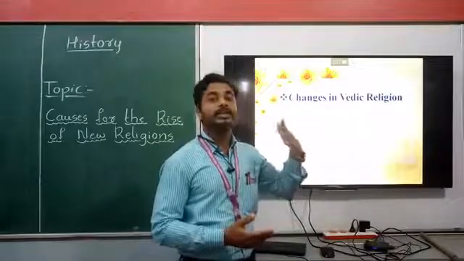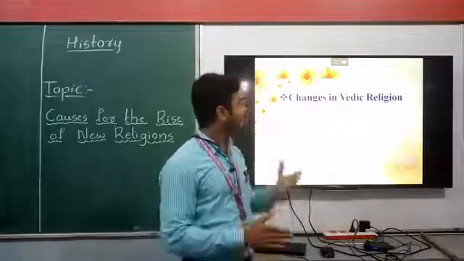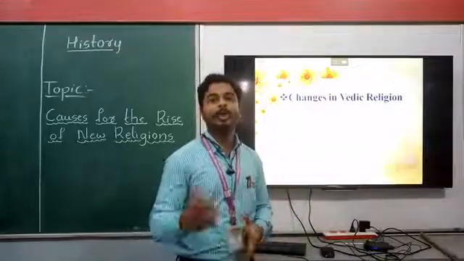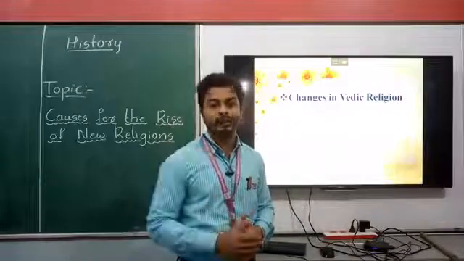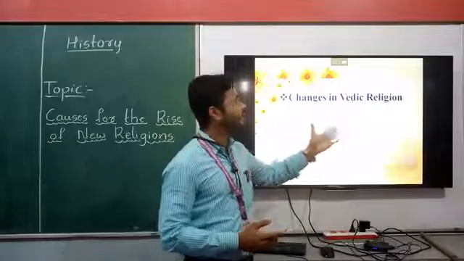The speeches and preaching by the Brahmins, all the common people had to follow. Common people could not follow those rules and regulations made by Brahmins. So that was the point, changes in Vedic religion.